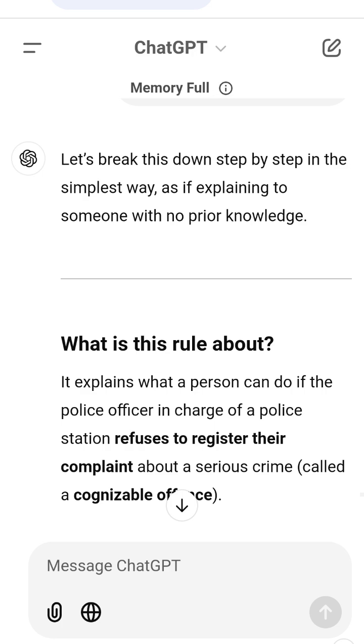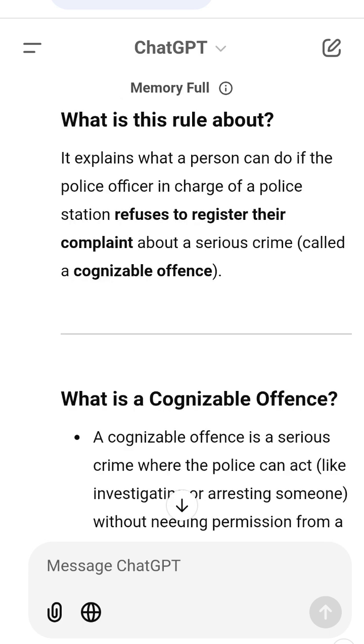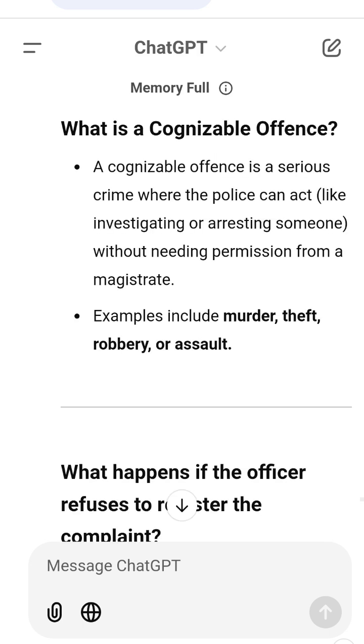Why is this rule important? This rule ensures that 1. No one can be ignored if they want to report a crime. 2. If a police officer refuses to act, the person has a backup option by going to the SP or magistrate. 3. It protects the rights of the victim and ensures justice.